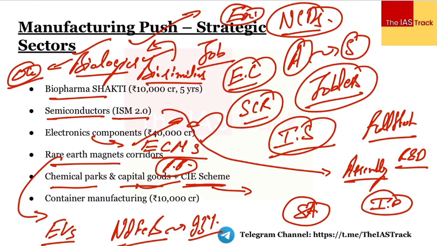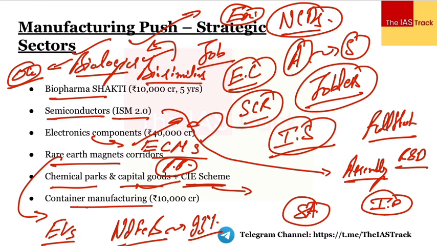Objective simple सा है that we have to make sure that we do not import these things from other countries, specifically China. We can manufacture these capital goods and these equipments on our own, and then we can make sure that we do the development as per our own needs.